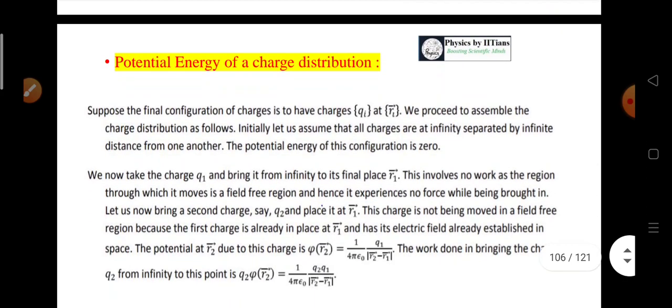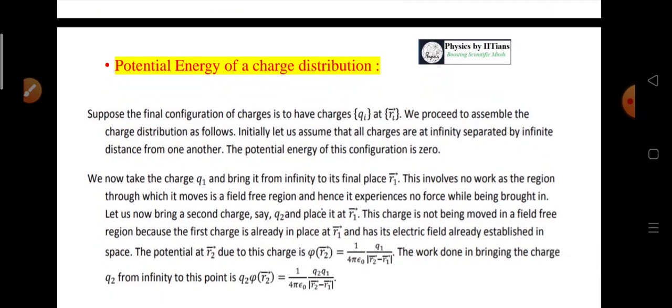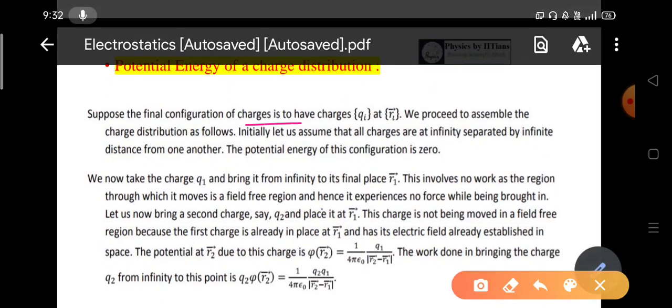So we have already known the definition. Now we should understand how to find the potential energy of a discrete charge distribution. Suppose we are taking a final configuration of charges, a discrete set of charges Qi, placed at different positions Ri. We proceed to assemble this charge distribution as follows.